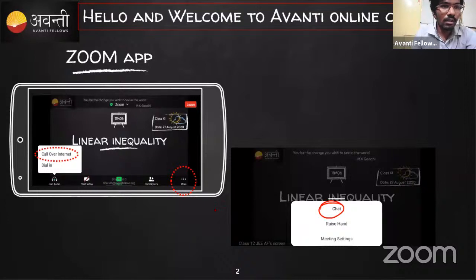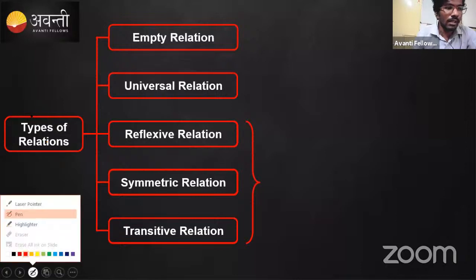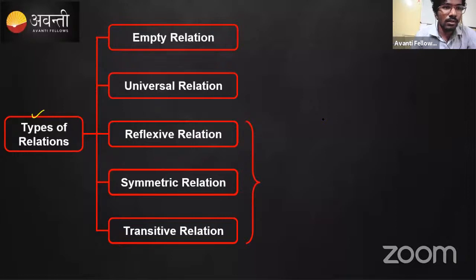So if you recall the types of relations that we discussed, I'll give just a brief, because the YouTube viewers are also here. Understand this part. We discussed the empty relation. There are 5 types, and we have discussed the universal relation, the reflexive relation, symmetric, and transitive.